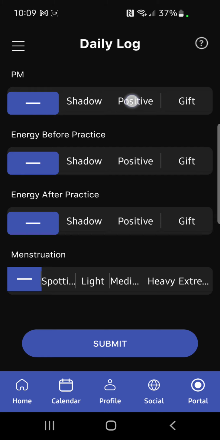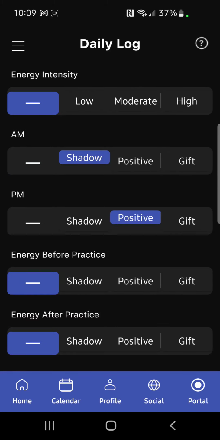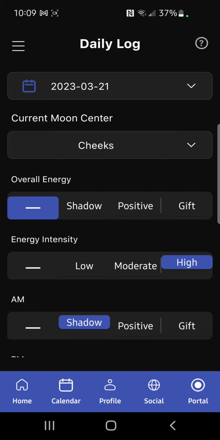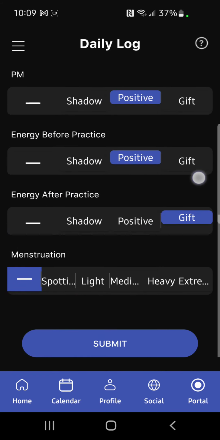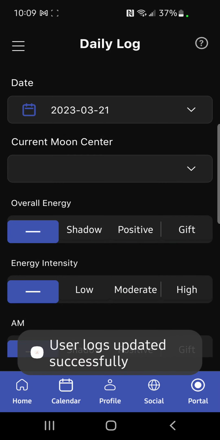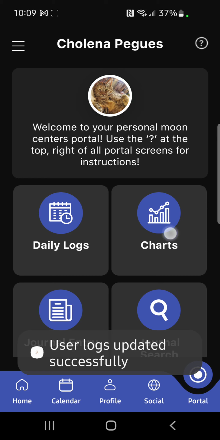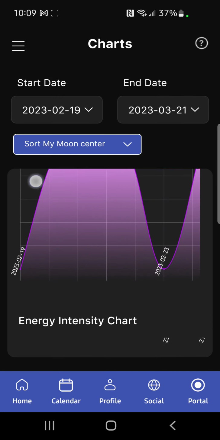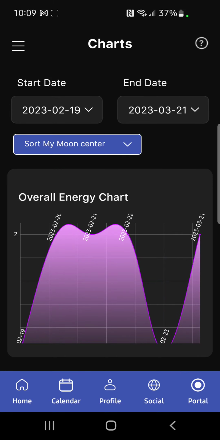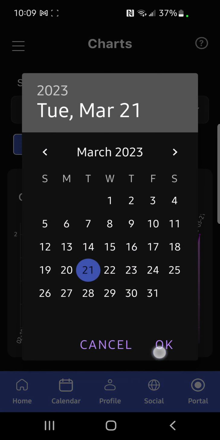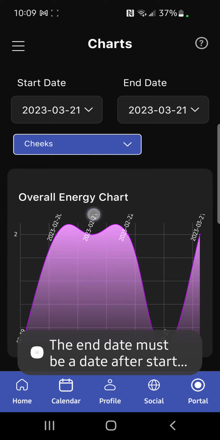You just make your selections and submit your log. Okay, so the charts here will show the information that you've already submitted on your daily log, and as you can see, you can sort them by date, or you can also sort them by moon center.